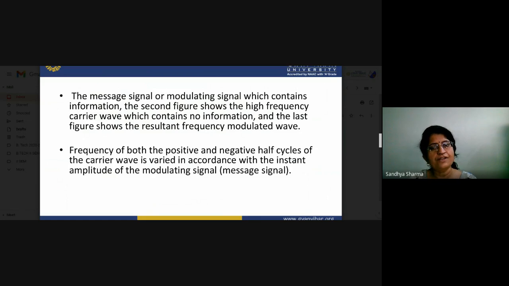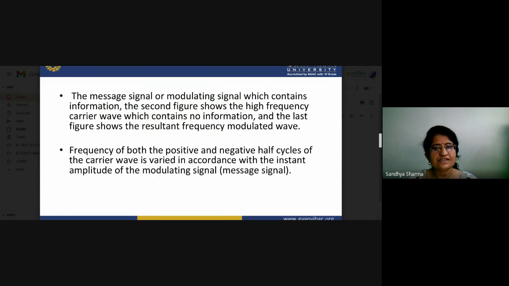It is only used to carry your information. So that is the resultant frequency modulated signal, and here it is a reflection of our modulating signal. Carrier signals don't carry any type of information.